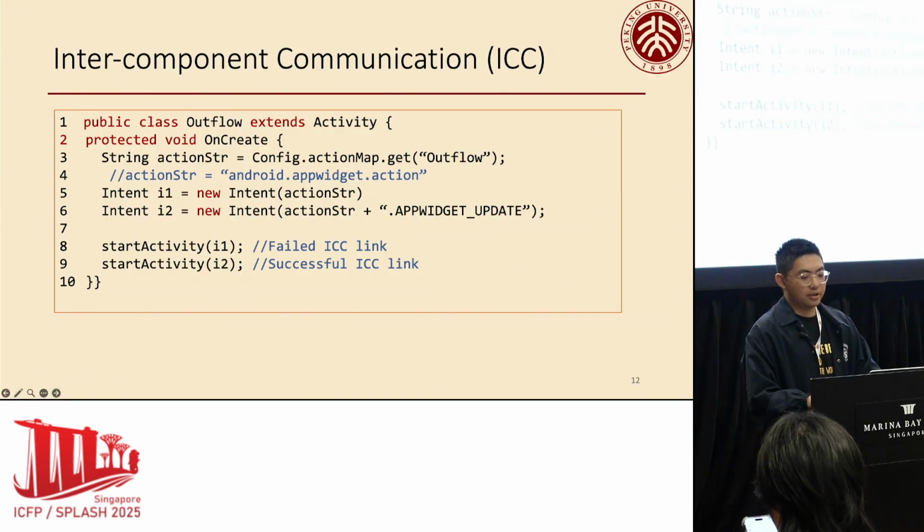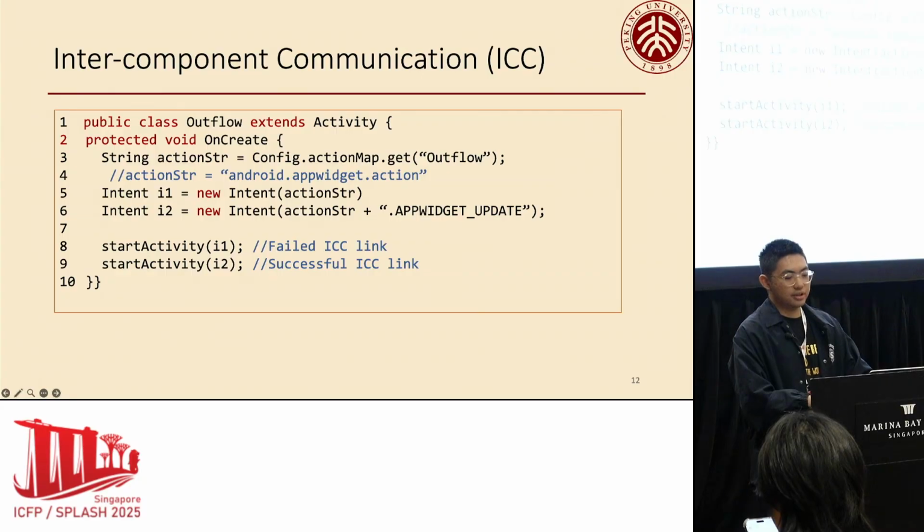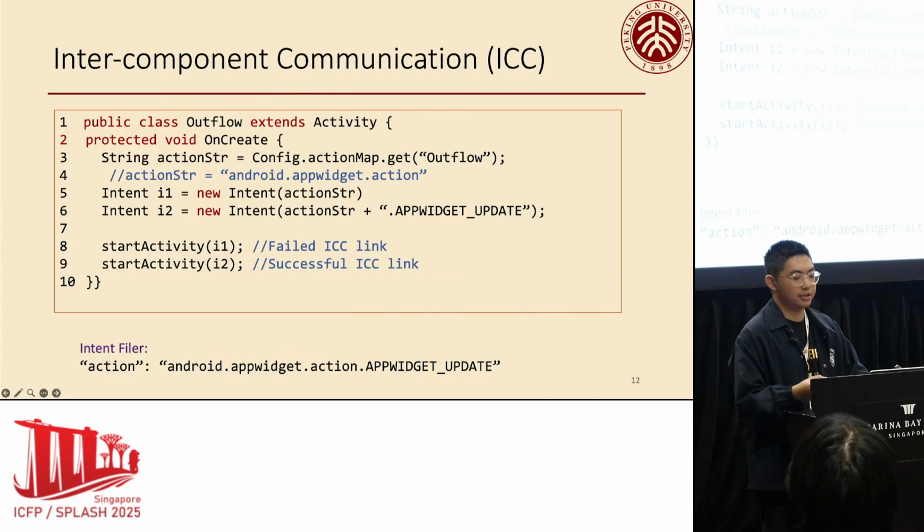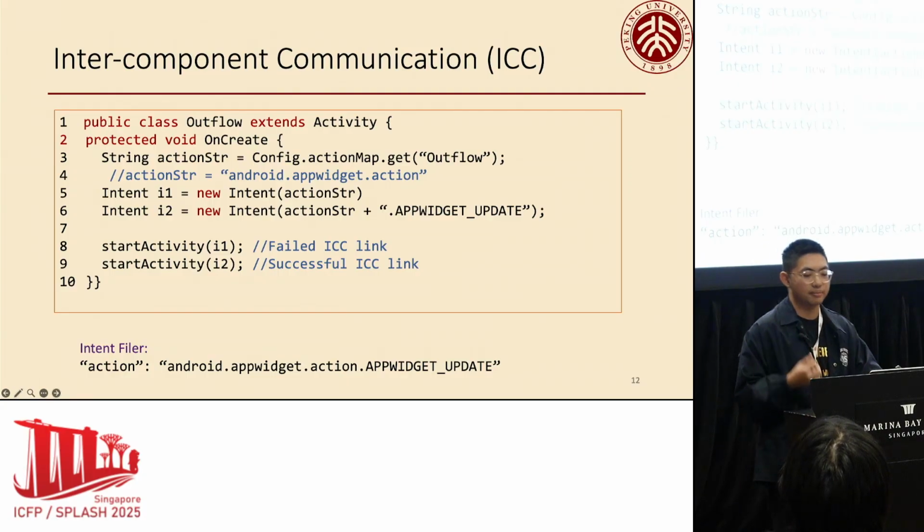And I will use a small example to explain the informal information used in Android taint analysis. In Android apps, different components can communicate with each other by intents. If the action field of an intent matches the intent filter of another component, then the intent can communicate to it, and the tainted value can propagate to another intent by intercomponent communication.